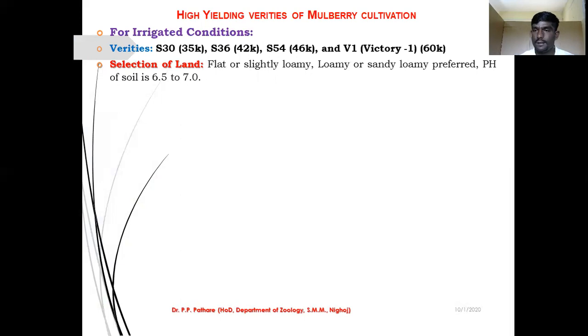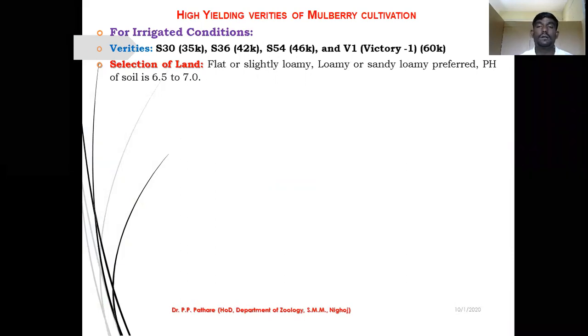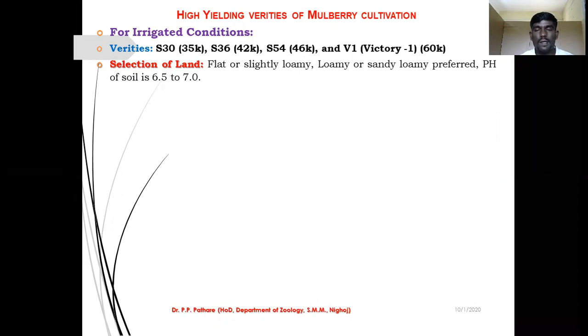Next point, that is very important, selection of land. Flat, slightly loamy and sandy soil is preferred for mulberry cultivation. The pH of soil is near about 6.5 to 7. This type of soil is very good for mulberry cultivation. So we can focus on the soil's water holding capacity.